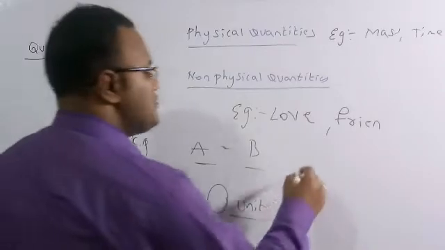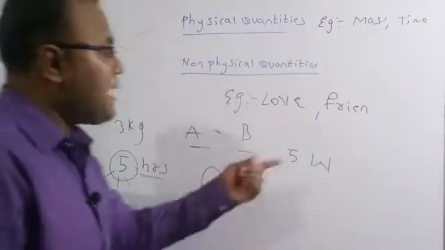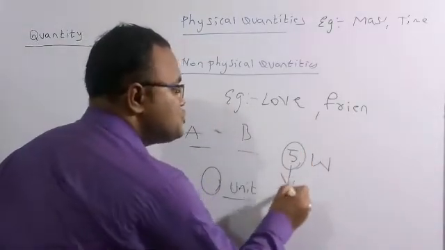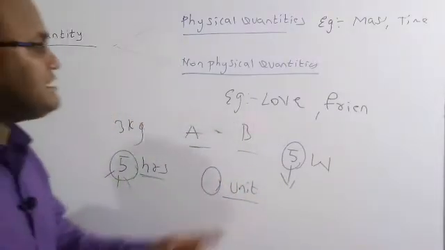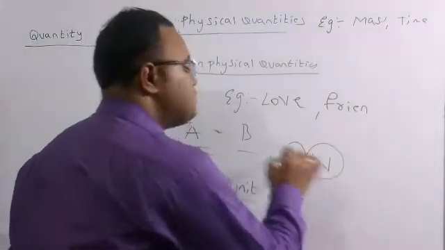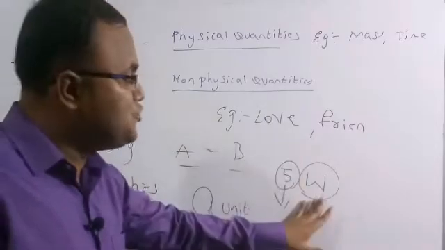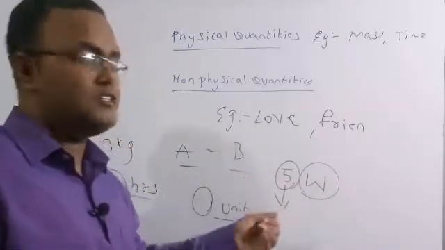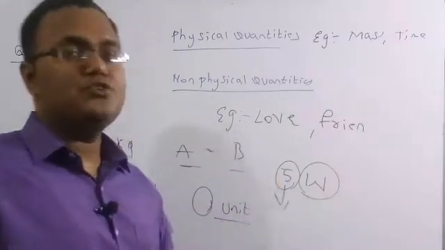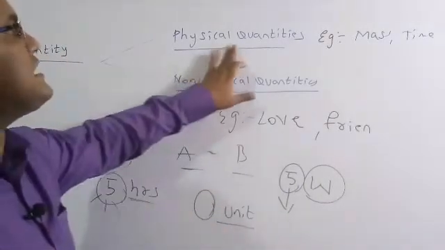Suppose you take 5 watt, so there is 5 amount of power. 5 watt of power means a bulb can give 5 watt of power. This 5 is called the number which is used to quantify the quantity, and this watt is the unit of the power. How much amount of power the bulb is going to deliver, this unit tells. So the number gives how much amount of quantity, and the watt gives the unit of the power. In our physics, we are going to deal only with the physical quantities.